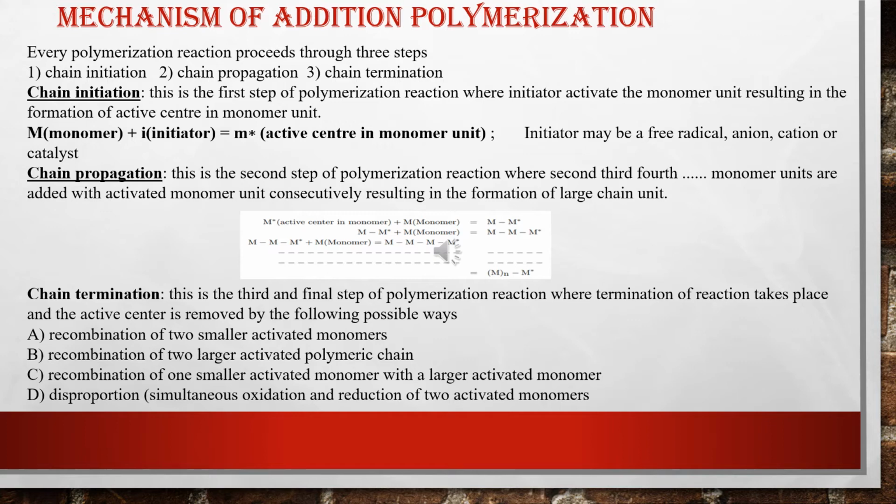This can happen by recombination of two smaller activated monomers, recombination of two large activated polymeric chains, recombination of one smaller activated monomer with a large activated chain, or by disproportionation reactions. So in all types of addition polymerization reactions, these three steps are common: first chain initiation, then chain propagation, and chain termination.